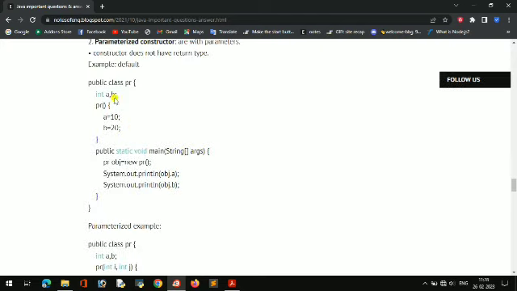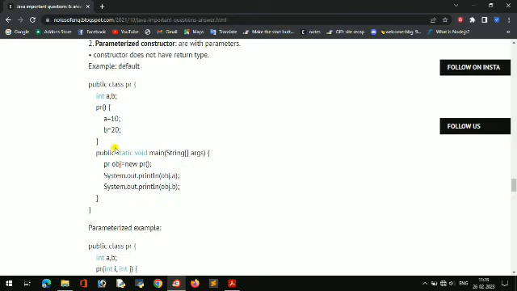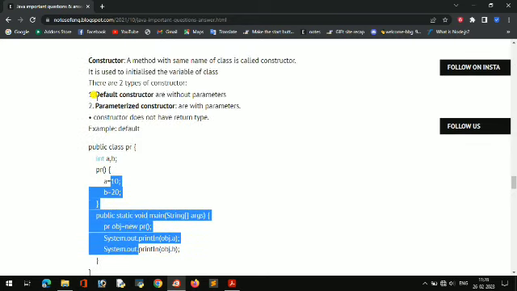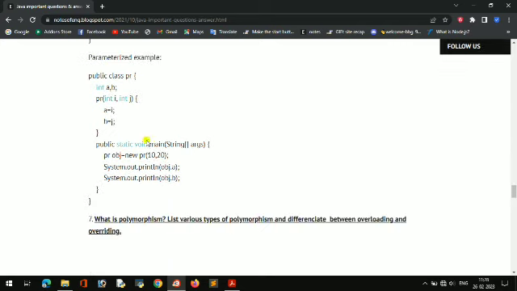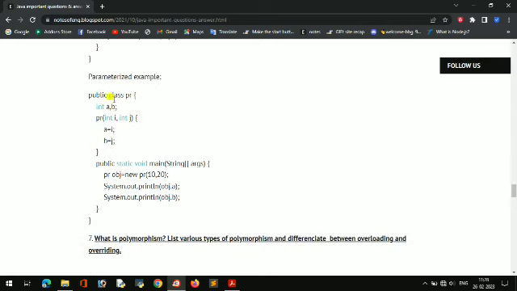So here is the example of the above program. Class PR, and the same-named method PR I have written, so it is called a constructor. Two numbers I have given, A and B, in public static void main. For the constructor I am making an object, PR obj = new PR, and how can I access this object? With obj.a and obj.b, I am making access. And this is the default one. You can write this as the default constructor example, and the parameterized constructor example is here.